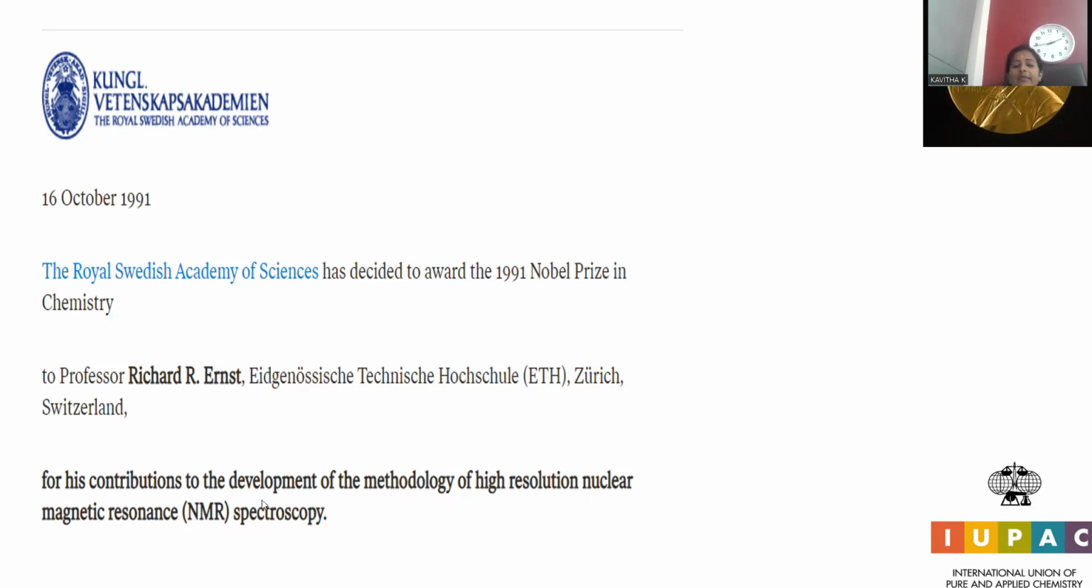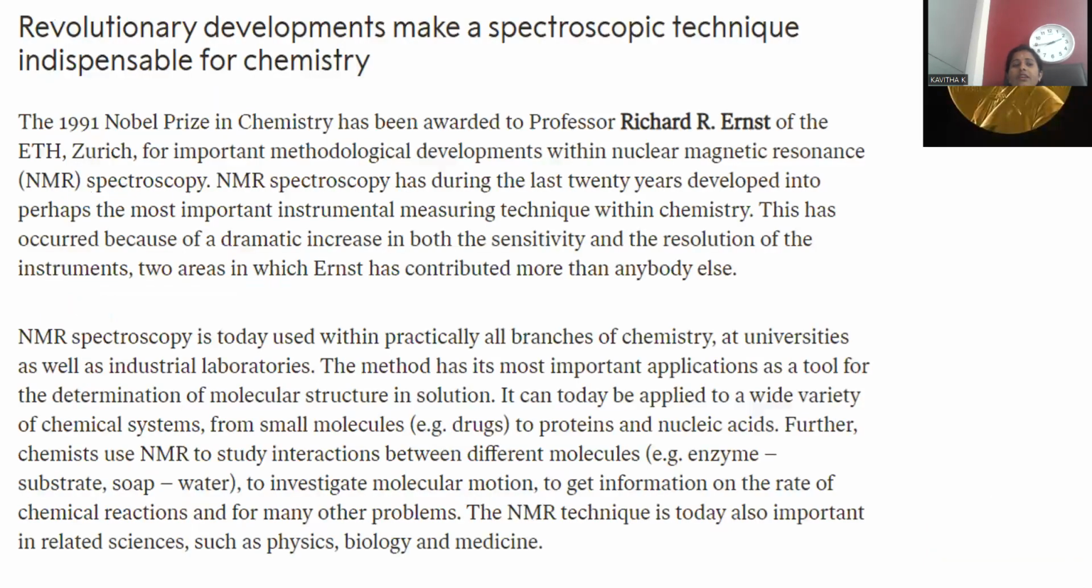This is the way NMR was introduced. NMR is a new kind of analytical tool, which was accorded the world-recognized Nobel Prize in chemistry. Revolutionary developments make a spectroscopic technique indispensable for chemistry. Right, so spectroscopy is a kind of diagnostic tool. It is a kind of identification, a kind of analysis method, by means of electromagnetic radiation.